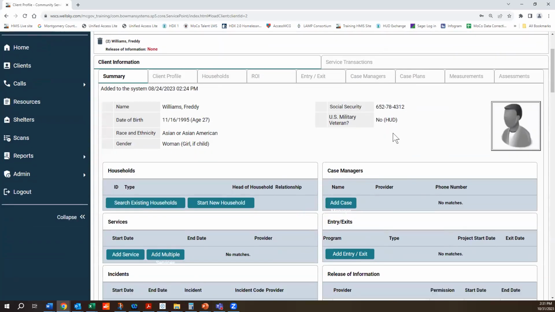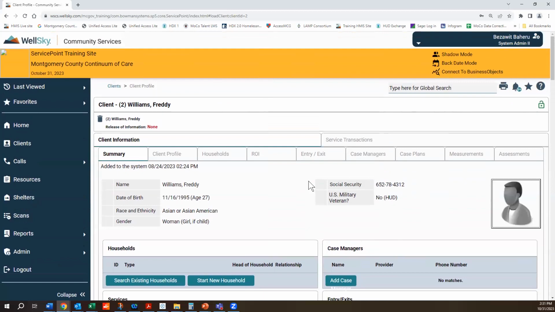So always please make sure you are backdating. What I'm going to do is I will start off with permanent housing entry, and then I will also show what it would look like for an emergency shelter too. So first thing you want to do is make sure you're backdating.